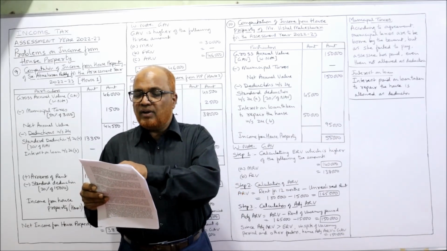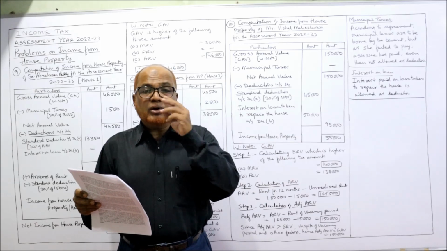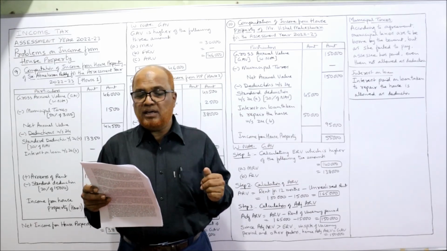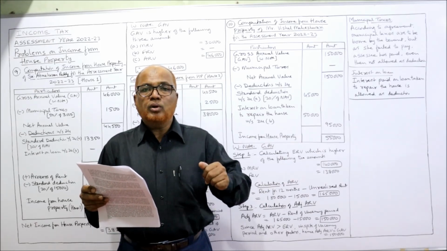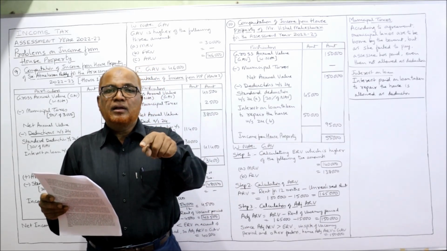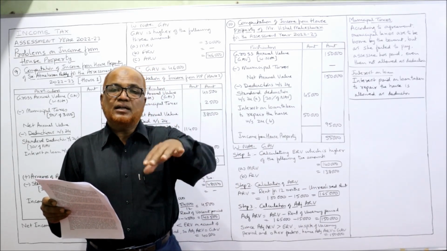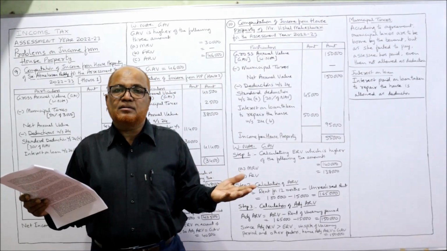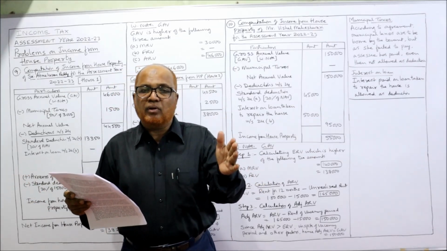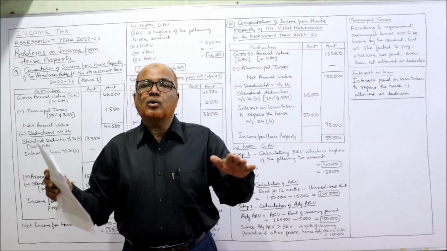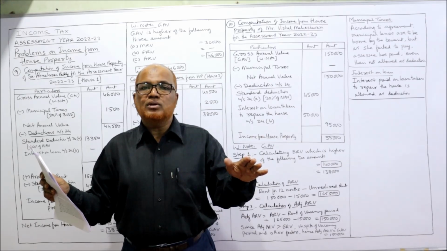And the house remained vacant for March. That means for 2 months rent the owner has not recovered. February there was unrealized rent. The tenant has left the house without paying the rent. So unrealized rent for February. March month the complete house was vacant. No tenant was there.